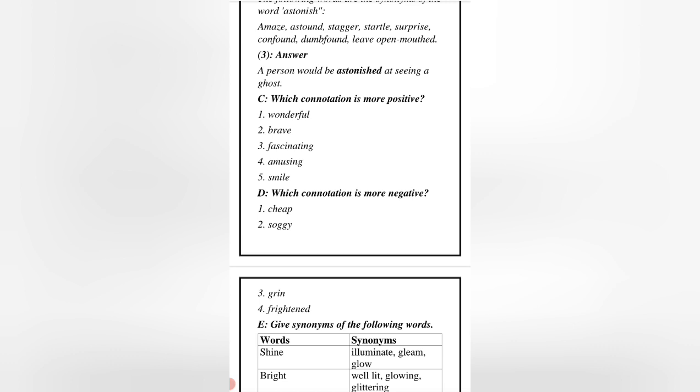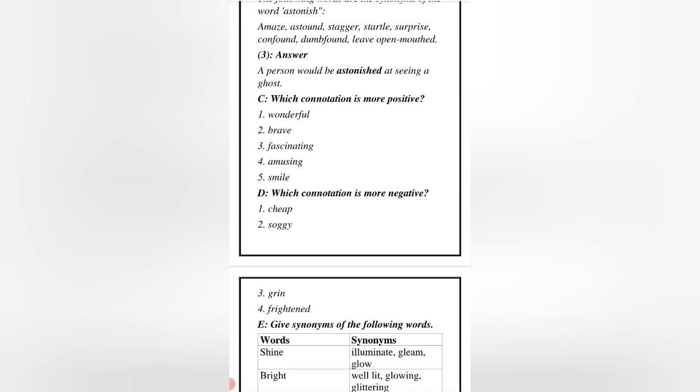So the next part is part C. Which connotation is more positive? Our trip to Khewra Mines was wonderful. Dash people, brave people rode on the roller coaster.